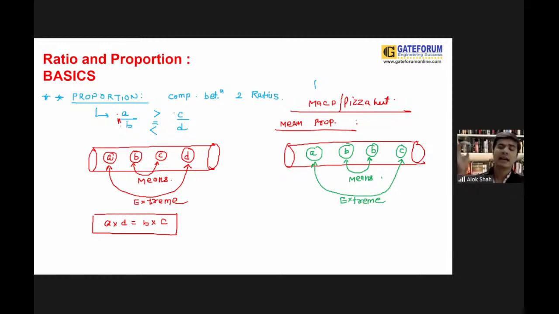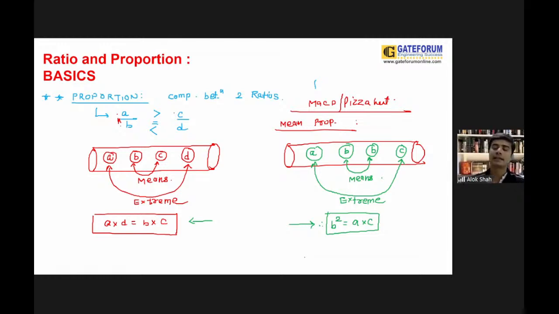So directly you can say that in a case of mean proportion, the mean value will always remain constant. You can also define it like this: in the case of mean proportion, B square is equal to AC. Remember, guys, a normal proportion is where A cross D is equal to B cross C, and in the case of mean proportion, B square is equal to AC.